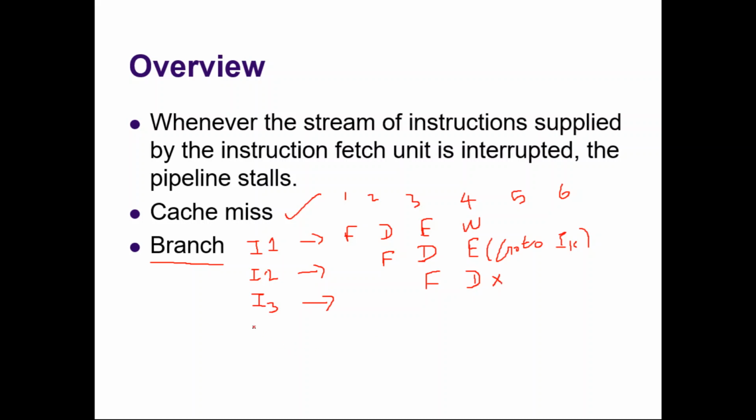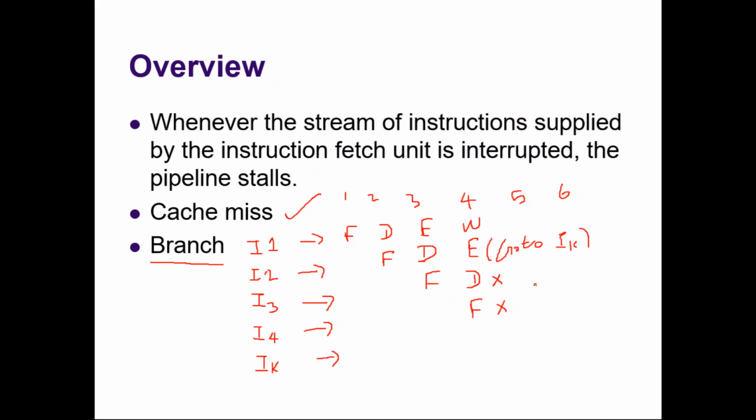Not only that, during the fourth clock cycle, instruction 4 will also be fetched. So the processor will stop instruction 3 and also instruction 4, and instruction K will be fetched during which clock cycle?